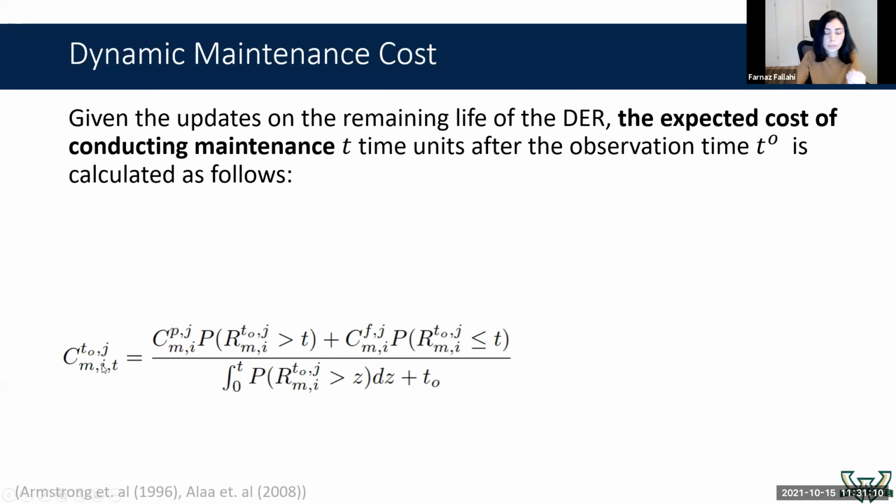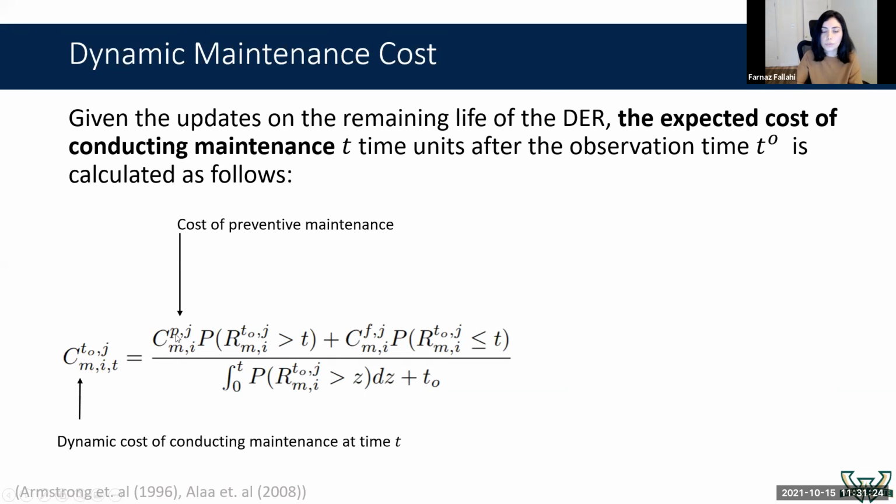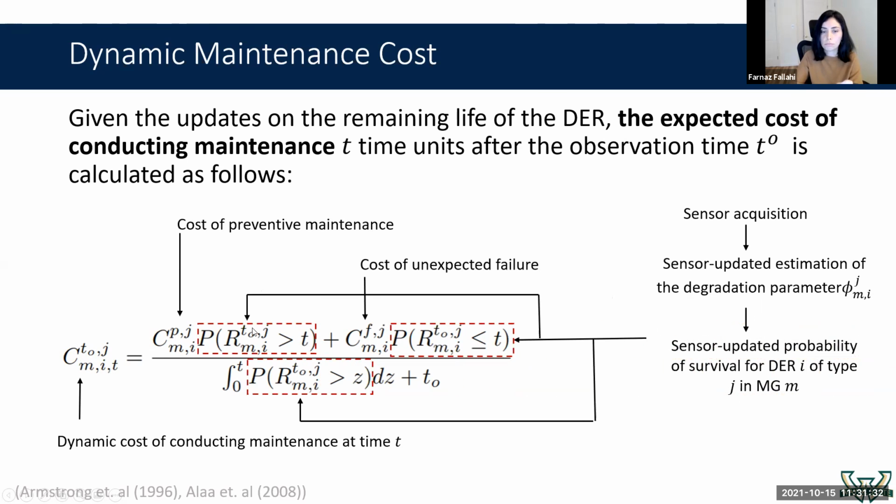We are calculating the expected cost of conducting maintenance for the unit, T time periods after our observation time, using this formula. This formula calculates the trade-off between conducting a preventive maintenance if the unit is operational or a corrective maintenance if the unit is failed, by using the corresponding failure probabilities that we just calculated.